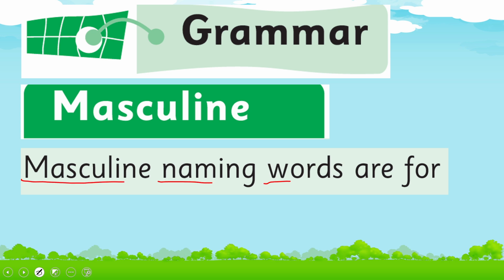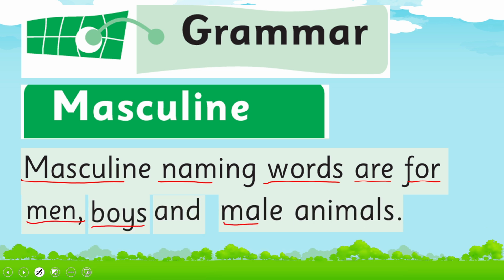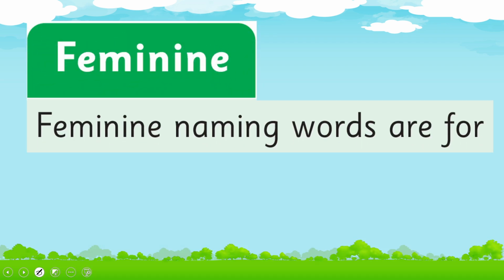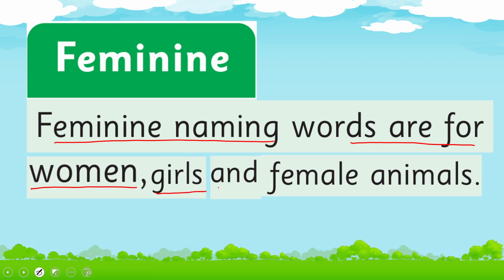Masculine naming words are for men, boys and male animals, while feminine naming words are for women, girls and female animals, right?